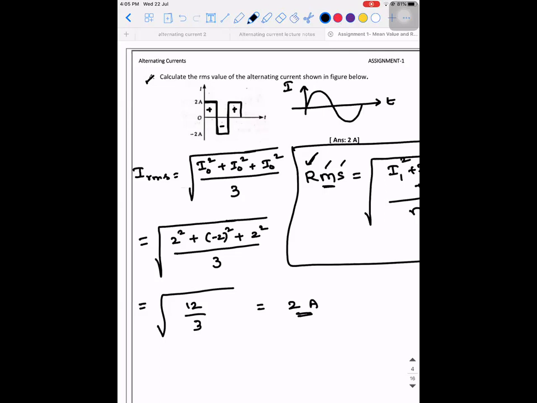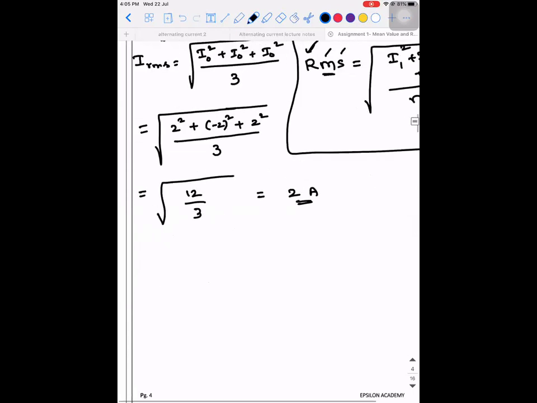So this graph is a square wave. Whereas this kind of graph is called a sinusoidal graph. Okay. So try to understand the difference. Whenever you have the sinusoidal graph, you need to go with integration. Whenever you have a square wave, you can just go with the average values. Make this as important and practice it again. Clear? Yes, sir. Okay.